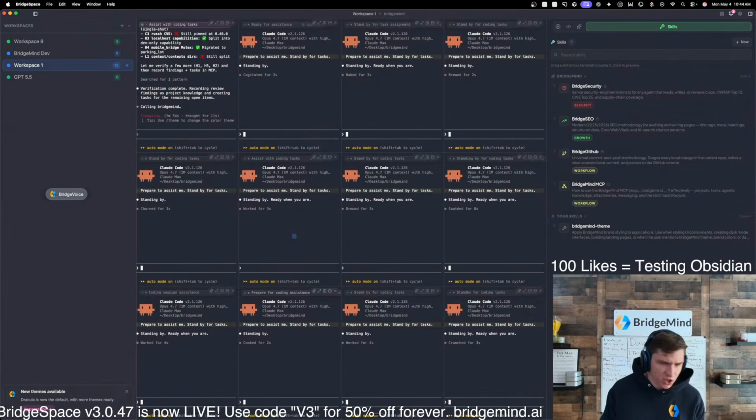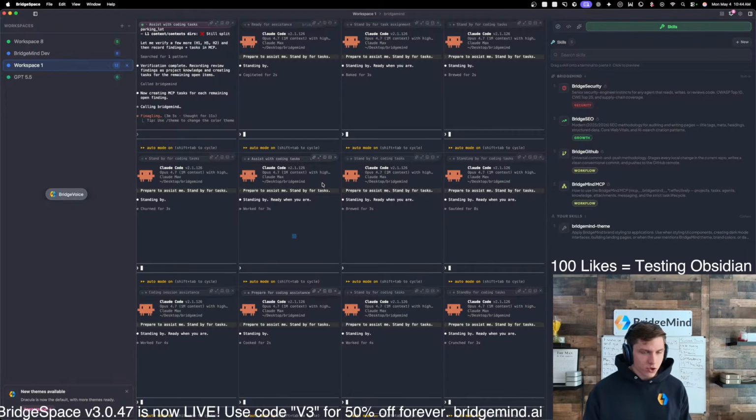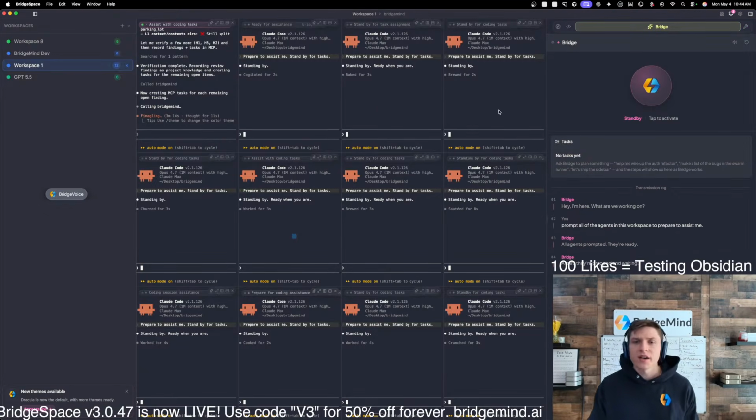Is any part of this open source? No, because this is a proprietary product. This is what's driving a large majority. At the end of the day, BridgeMind is a vibe coding ecosystem, but this product here is honestly driving most of the revenue, because when we did the BridgeSpace 3 launch, revenue literally went up like 130%. So I think this is definitely the main focus for us.